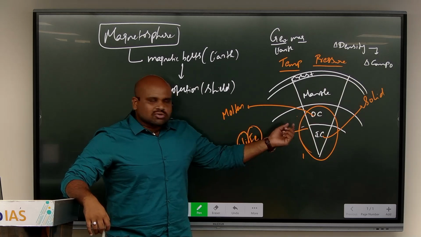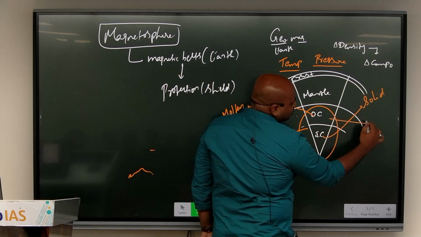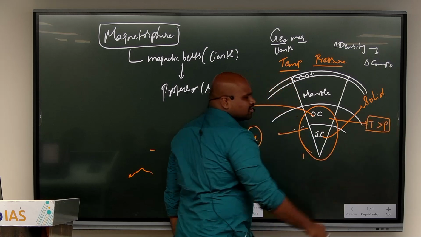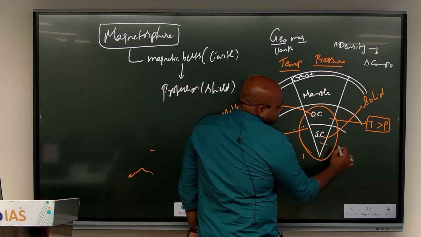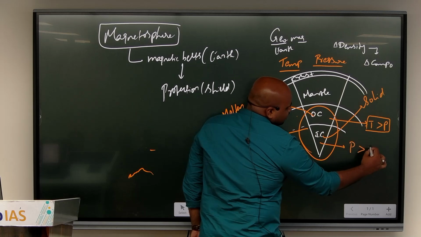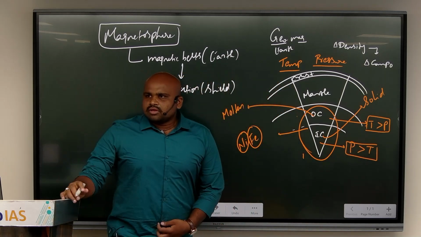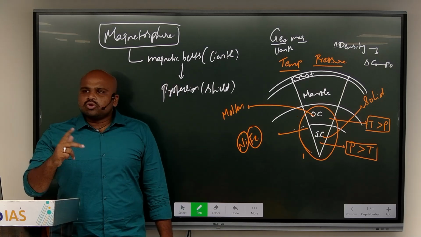In the outer core, the temperature is going to be more than the pressure applied by the above layers. And in the inner core, the pressure is going to be greater than the effect of the temperature existing.